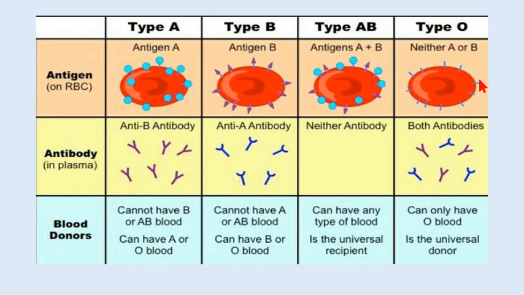Type O blood, they do not have any antigens. Absence of antigens makes it a universal donor. This blood can be donated to all the individuals having blood group A, B, AB, or O.